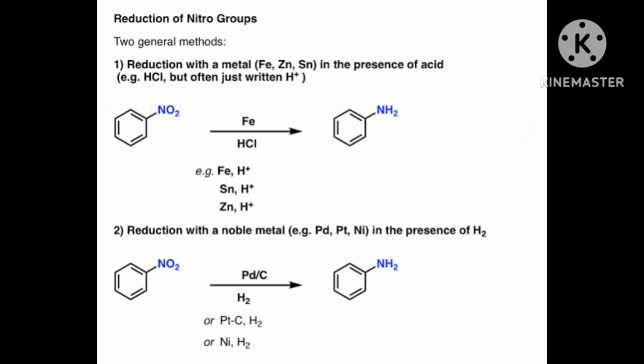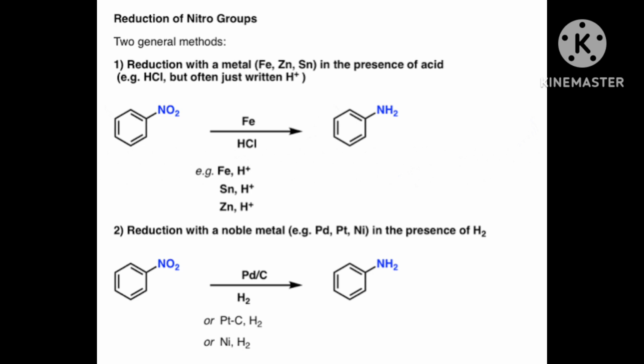The carbon halogen bond in alkyl or benzyl halides can be easily cleaved by nucleophiles. Ammonolysis.